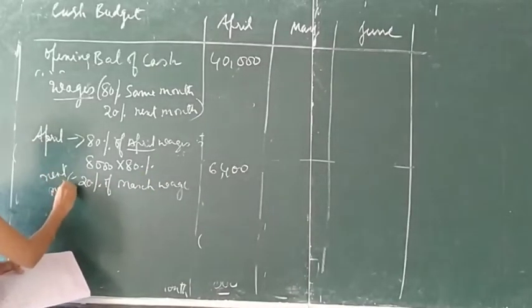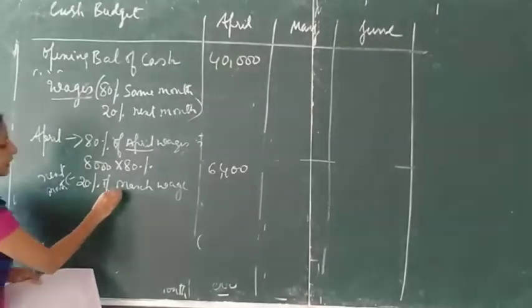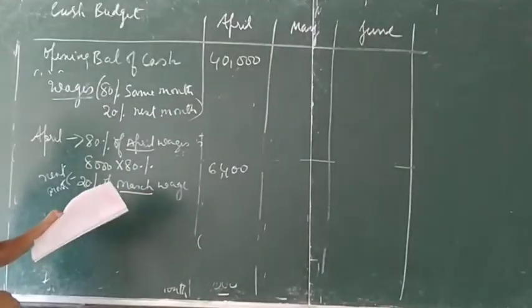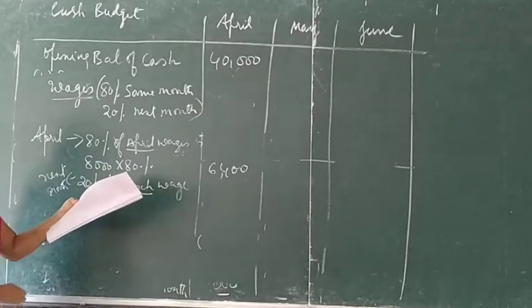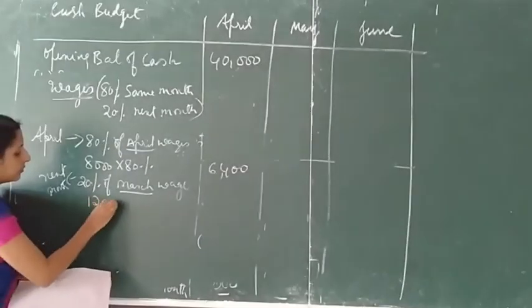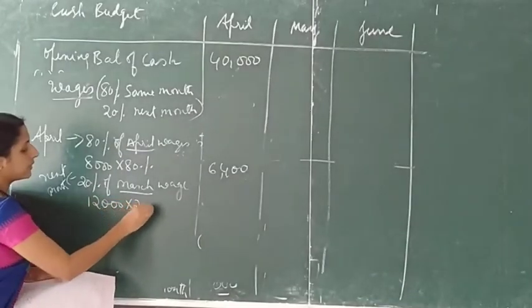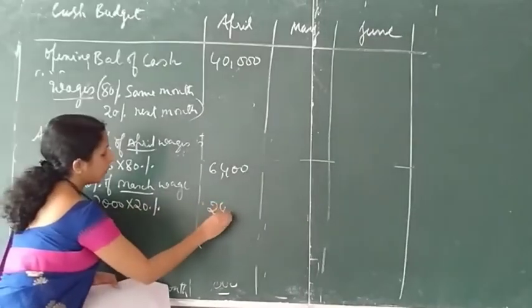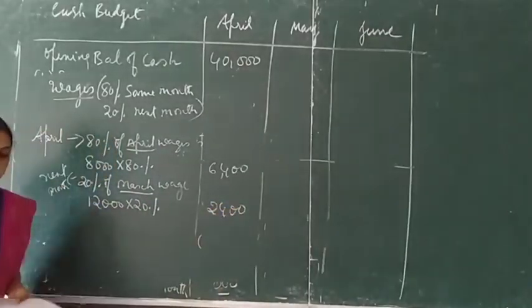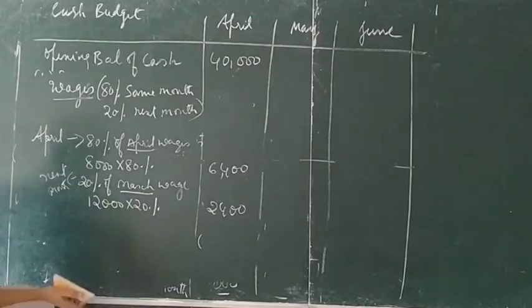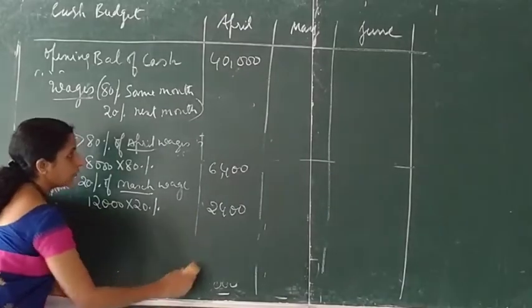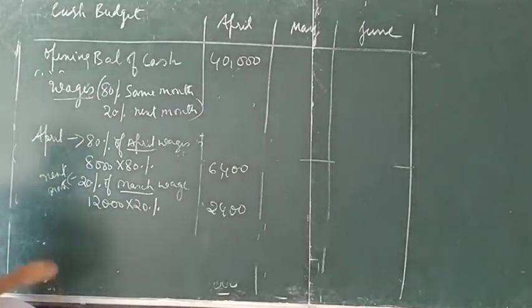March is paid in April. March wages is 12,000 into 20%, 2,400.